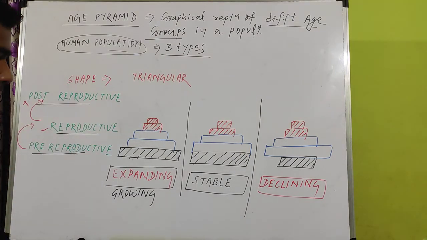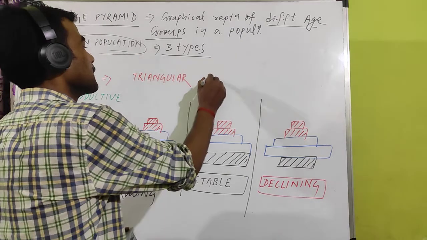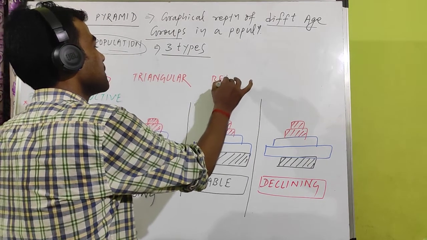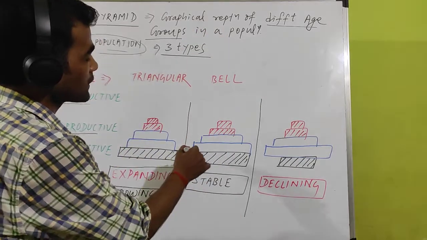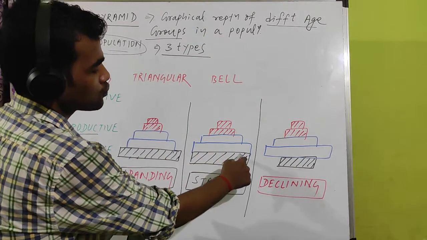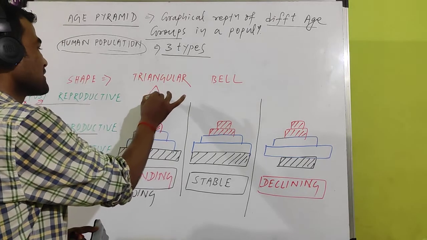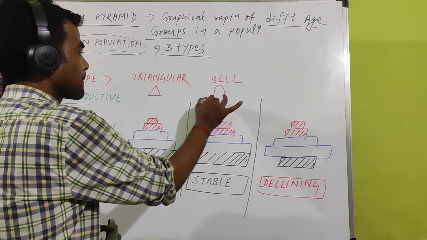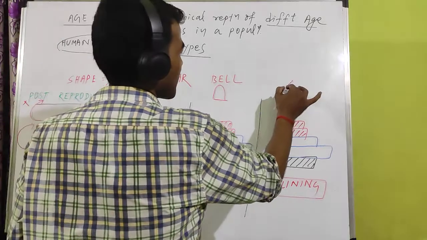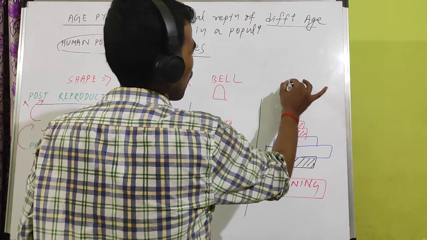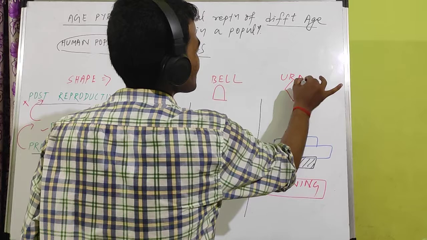But the second pyramid is a bell-shaped graph. It is not a triangle because these two parts become the same. This is a bell shape; this is a triangle shape. And the last type of shape is called a horn shape.